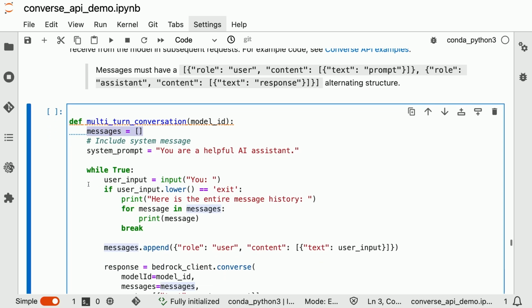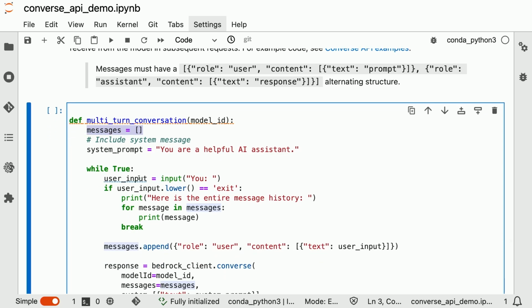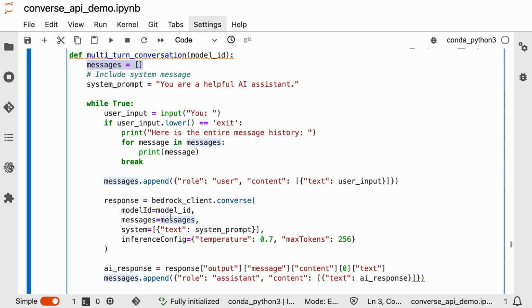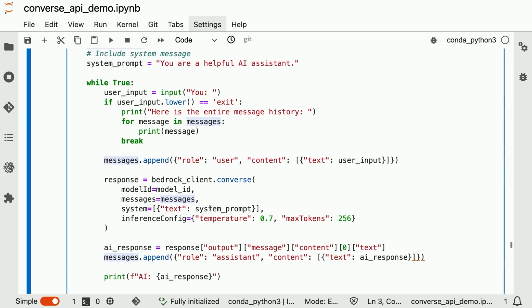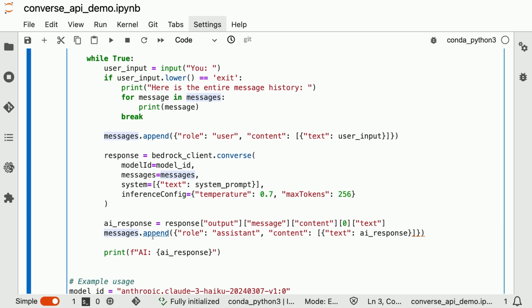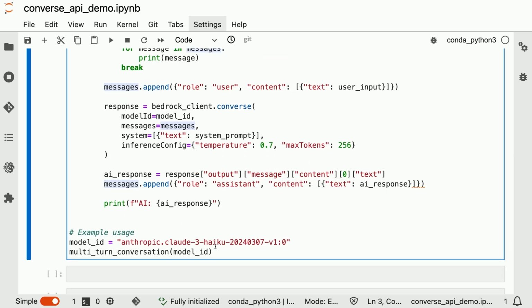And so now in our chatbot, we're going to have a user input. So I'll pass in a question, and then it takes that user input and adds it to our messages list. Now when we talk about the messages for the Converse API call, it needs to be user and then assistant and then user. It alternates. We're handling all of that within our code. So now I send my request to the Converse API, and then that response is going to be appended to our messages. And then we'll take a look and see how that actually works.